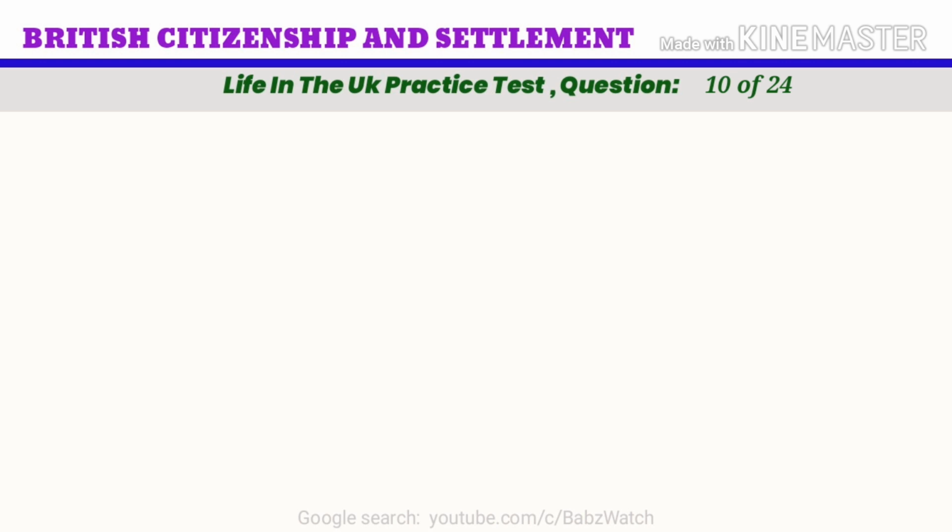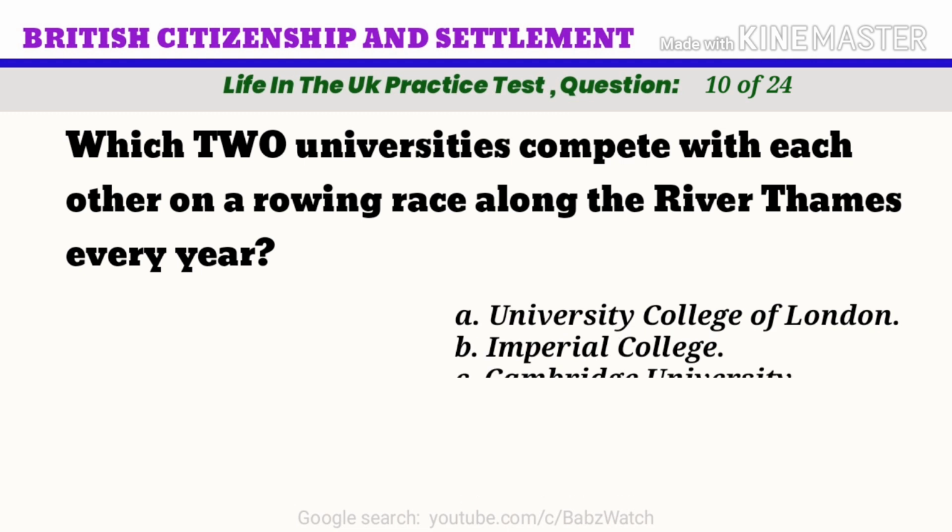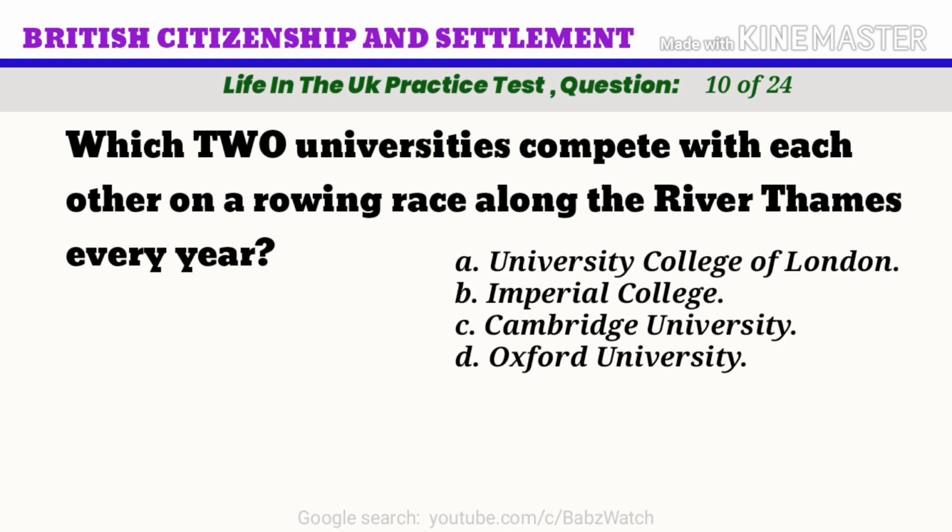Life in the UK practice test. Question 10 of 24. Which two universities compete with each other on a rowing race along the River Thames every year? A. University College of London. B. Imperial College. C. Cambridge University. D. Oxford University. The correct answers are C. Cambridge University, D. Oxford University.